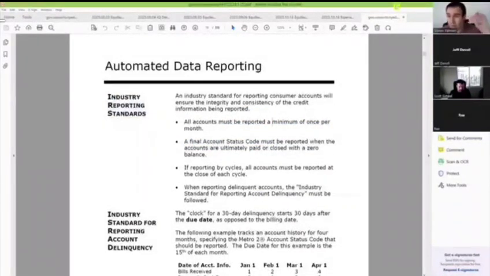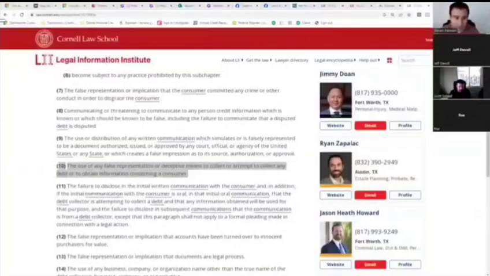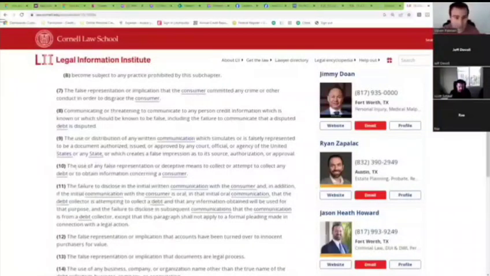Okay, so if they contractually agreed to report monthly, and they're using the reporting as a debt collection tool, which is what this precedent makes very clear, it seems reasonable to me to argue, hey, Your Honor, they used deceptive means to collect the debt because they're using credit reporting as a tool to collect the debt. But to have the privilege of using credit reporting as a tool, the credit reporting companies require them to conform to their standard, which requires monthly reporting, which this thing does not have.